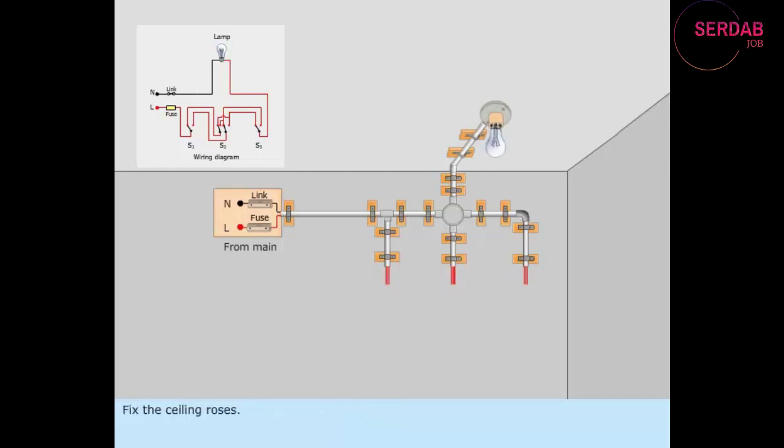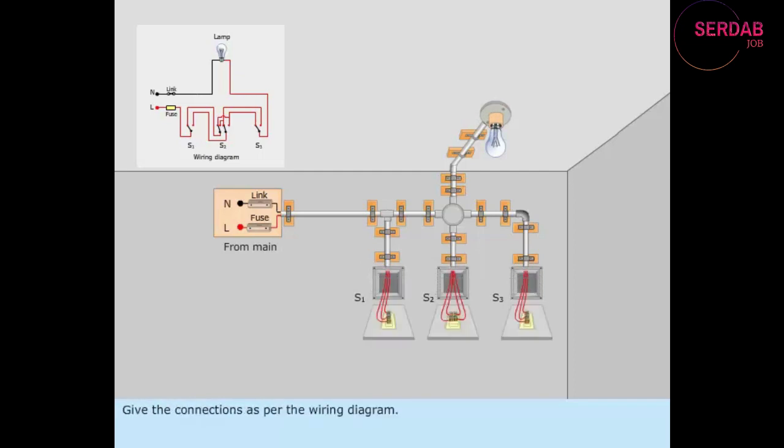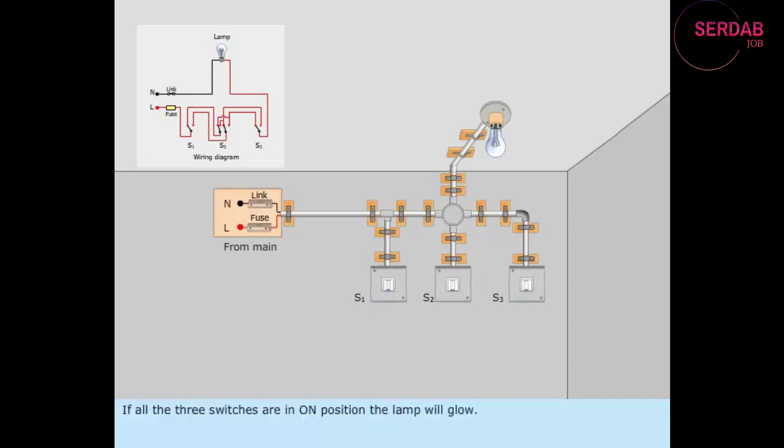Fix the ceiling roses. And fix the switch boxes. Give the connections as per the wiring diagram. If all the 3 switches are in on position, the lamp will glow. If all the switches are in off position, the lamp will not glow.